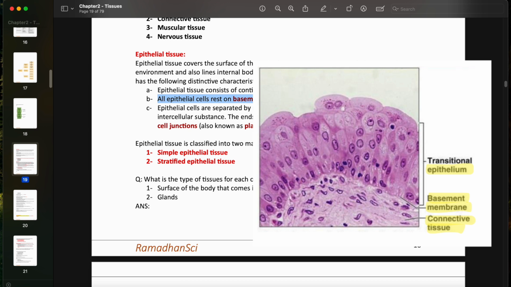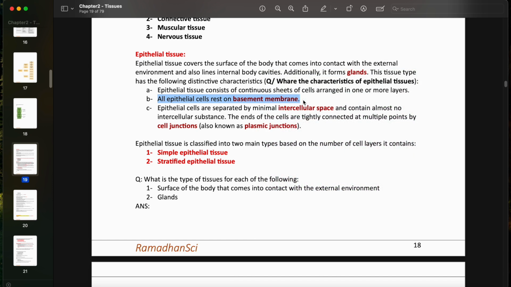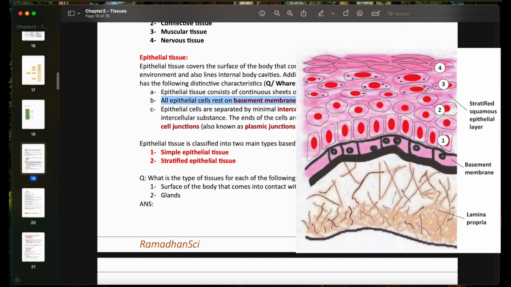The basement membrane is where the cells rest, and always or almost always you can see connective tissue below this basement membrane. So in histology, if you see epithelium, look right below. You'll almost always find loose connective tissue there, often called lamina propria, especially if the tissue type is mucous membrane.